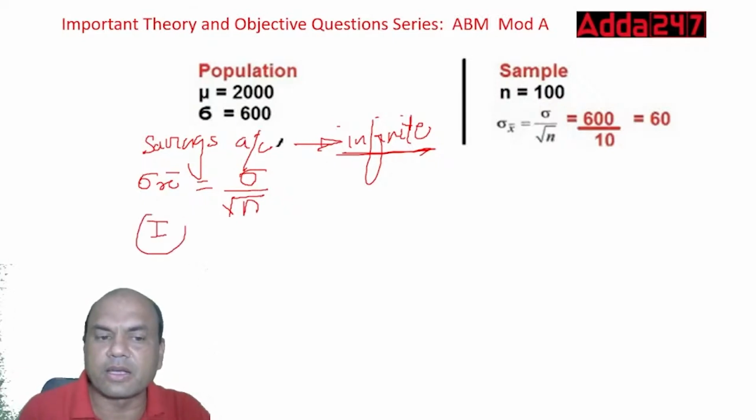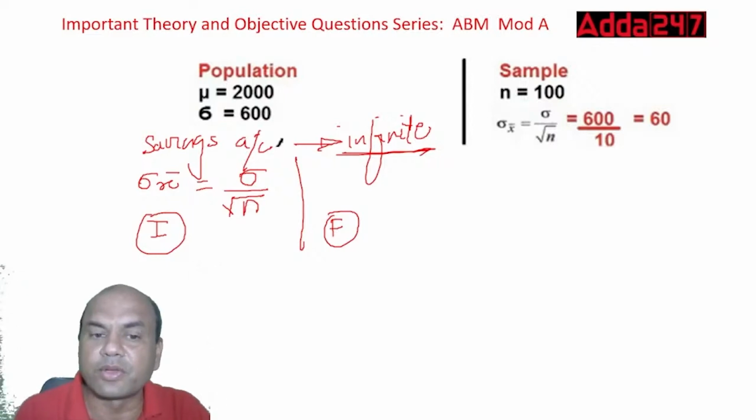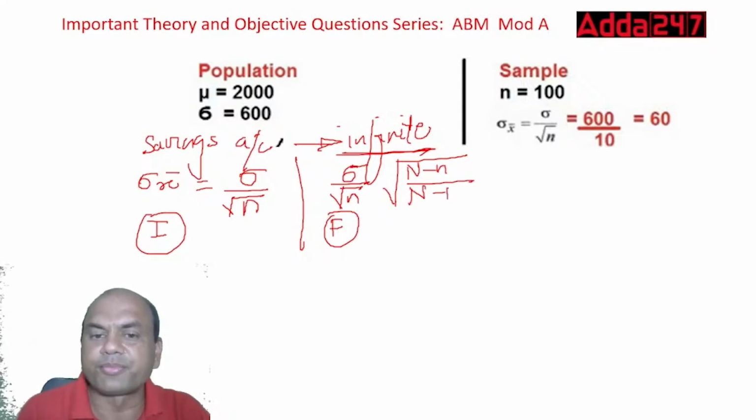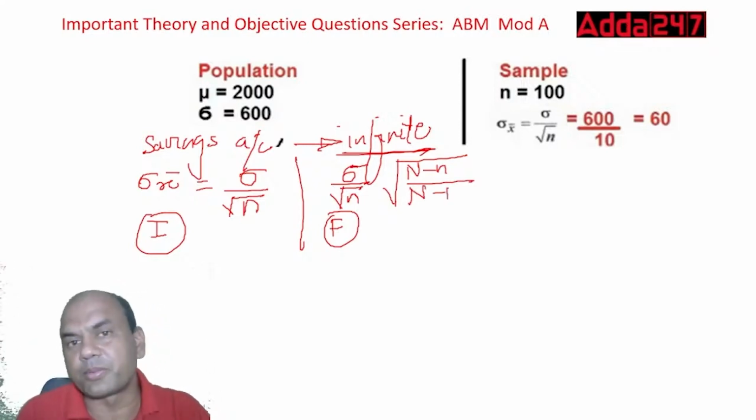And if it is a finite population, meaning a known population, 1 lakh or 50,000 savings accounts, then it becomes sigma upon root n into the square root of capital N minus small n upon capital N minus 1. This is for finite population.